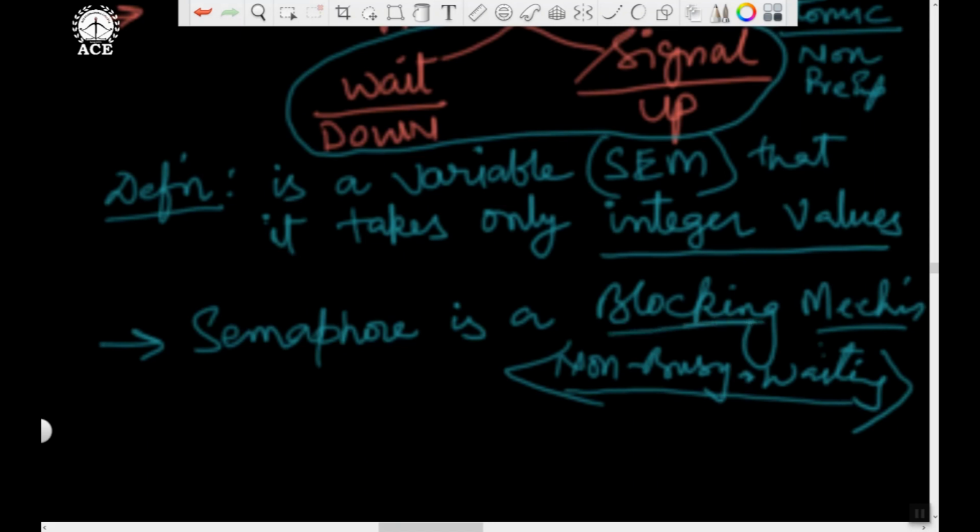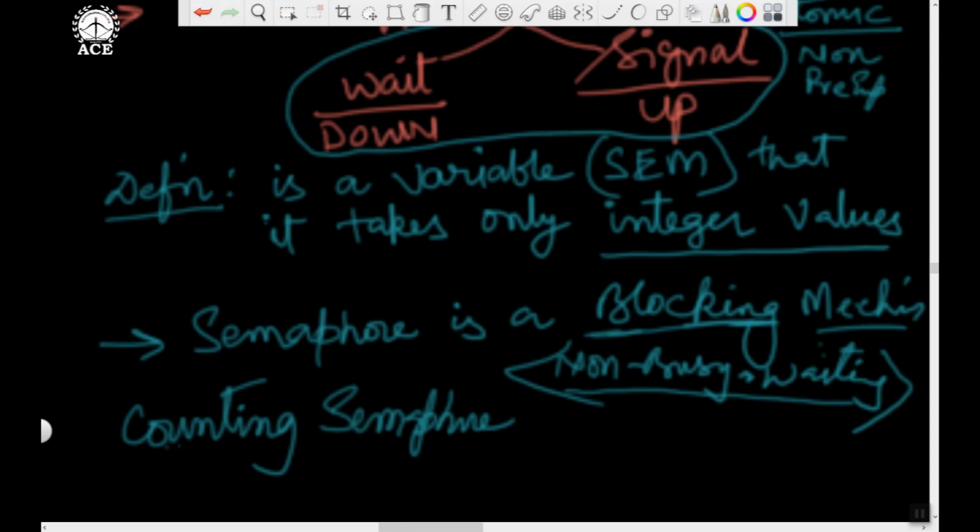Means the process will execute not the while loop, but if then else. If the critical section is in use, the process will wait. If the critical section is free, then it will enter critical section. That is called blocking mechanism. So based on this, in your textbook portion, you need to understand the definition of counting semaphore. See, learning semaphore means basically learning the semaphore operations.